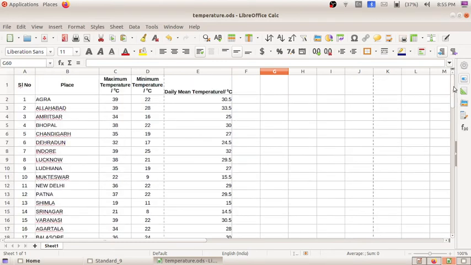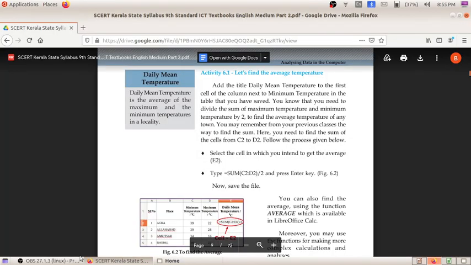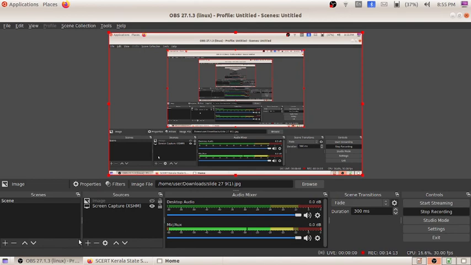How did the answer come? By using the fill handle method, the same formula we applied here is applied to the other cells. This is the fill handle method. So automatically you will get the values in all other cells. That is the speciality of the function. I hope it is clear to all of you. If you have any doubt, you must ask me in the sessions.